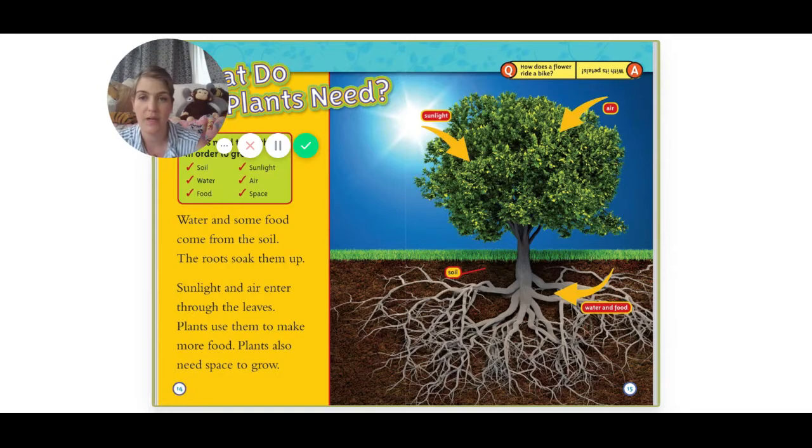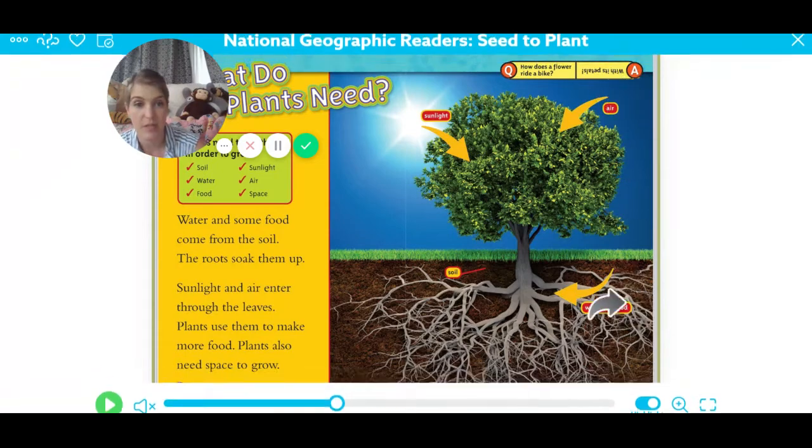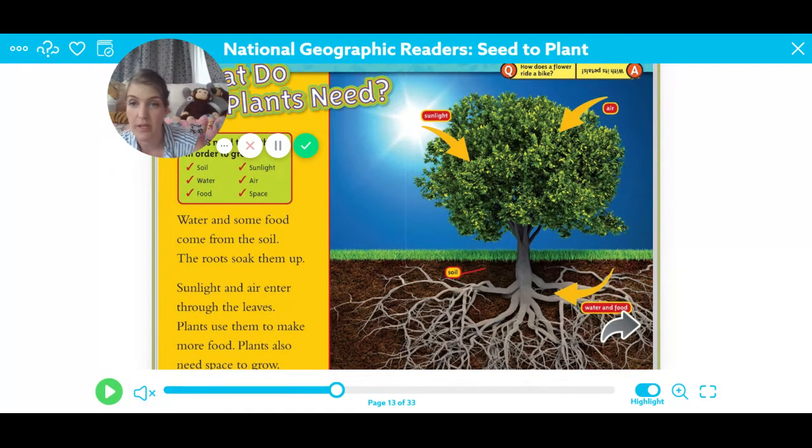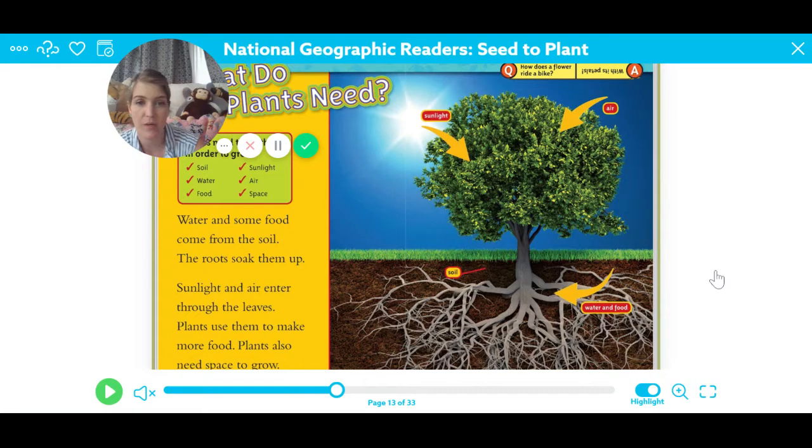All right, so right here we see a big picture of a beautiful tree. This is a diagram again, so there's arrows and words telling you what is what inside this picture. You see right here, the sunlight. The leaves are taking in the sunlight. The leaves are also taking in the air. Notice that this tree has plenty of space. There's nothing else right up on top of it, not another plant growing or a big house or anything right beside it.